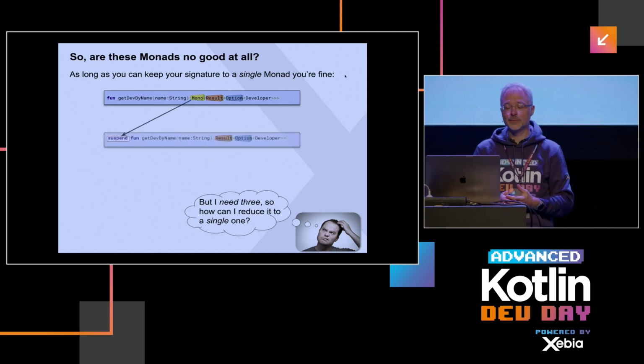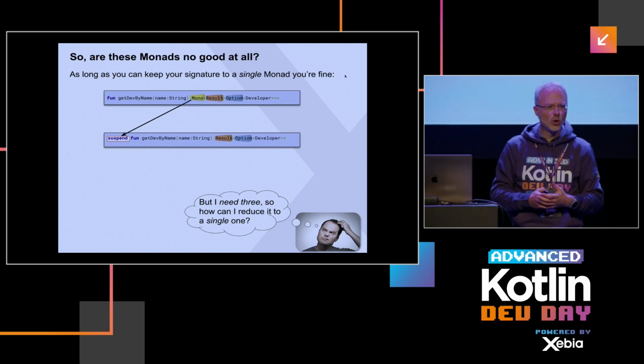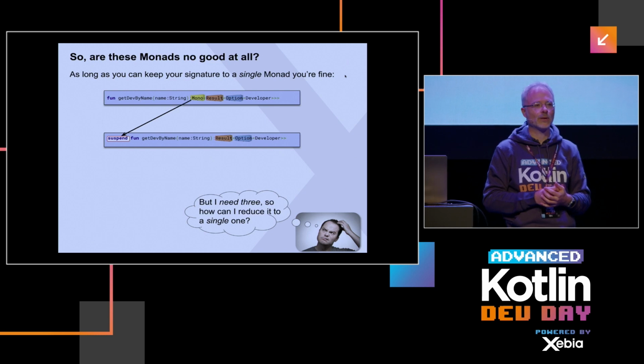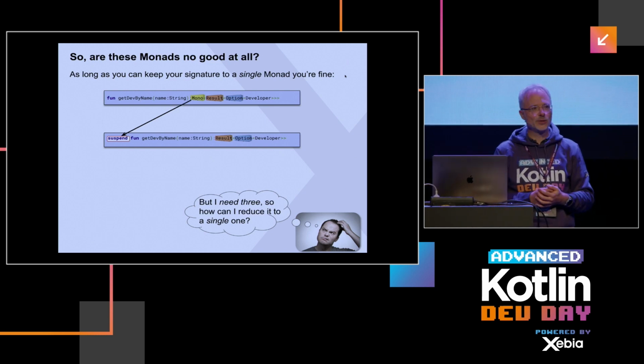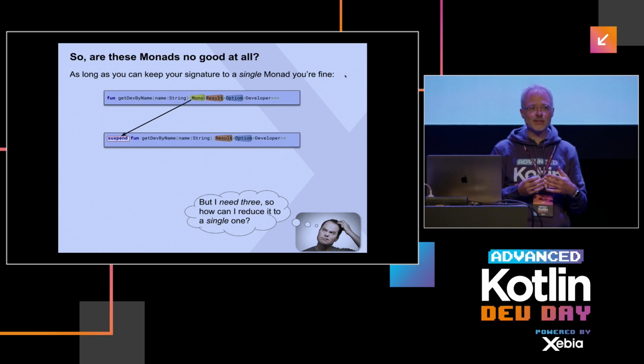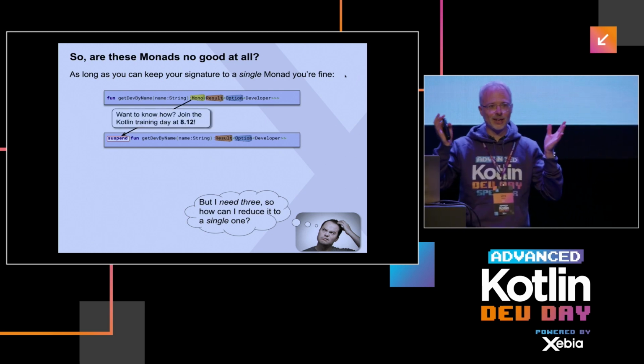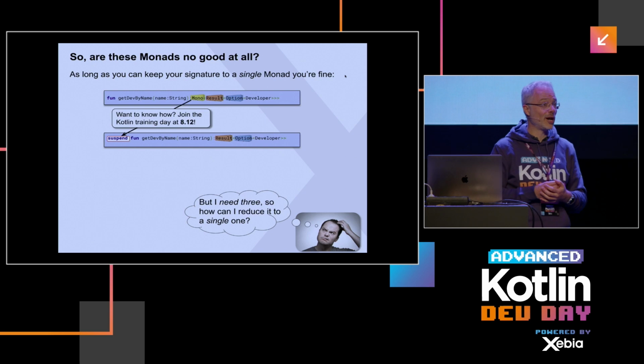I think we can. First of all, mono. Who's using these reactive building blocks, by the way? A few of you? Okay. I would strongly advise you stop doing that. Because in Kotlin we have coroutines that makes it so much easier to use. And should you not know how to do that, in 2 weeks from now we have a nice Kotlin training day where you learn how to do that.